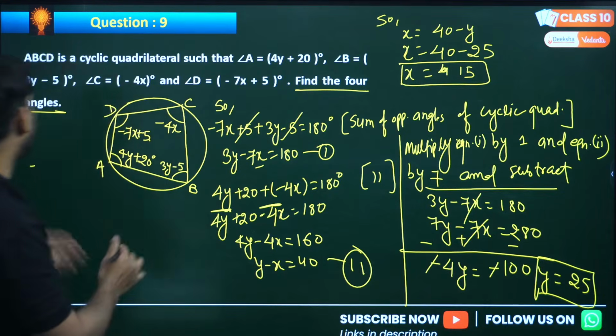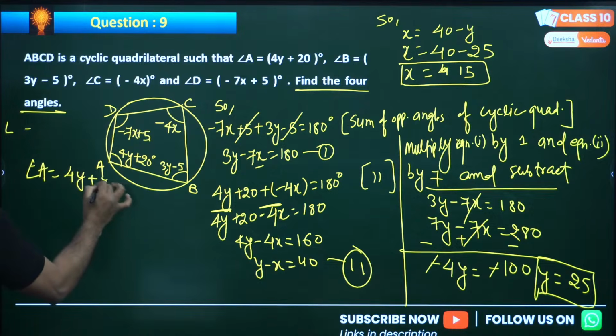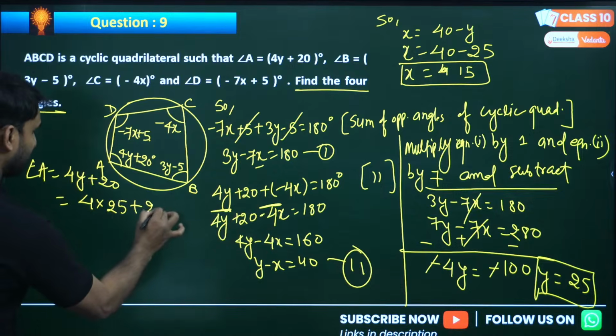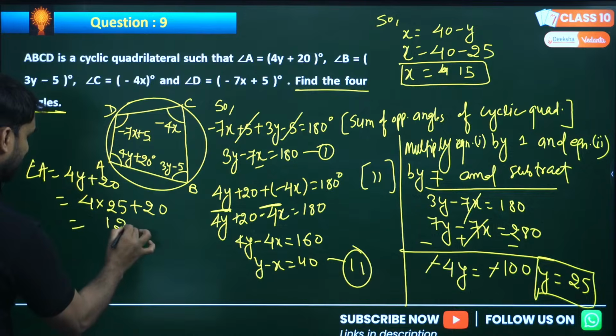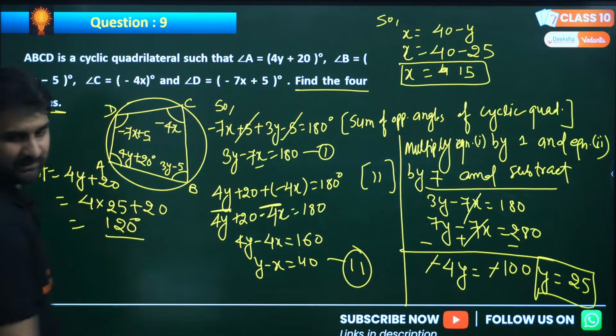Yes. So we can find out A. So angle A will be what, my dear? 4y plus 20. Right? 4 into, where is y? We have y. y is 25. 25 plus 20. So this is 120 degrees. I hope you are getting the same result. For B, 3y minus 5. By putting the value, you can get the answer.